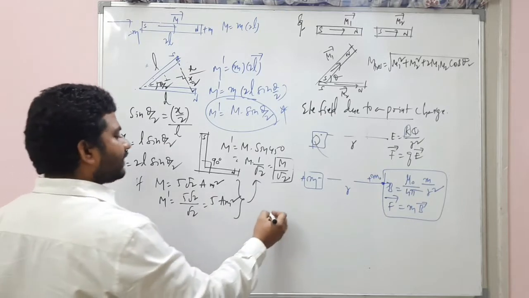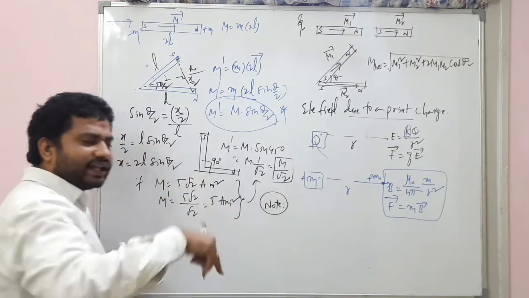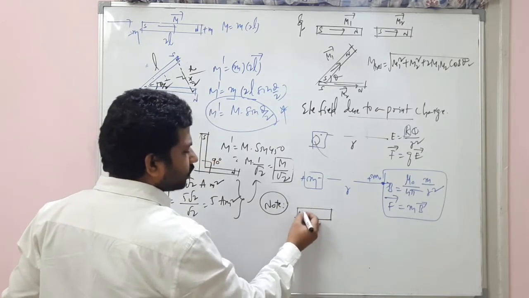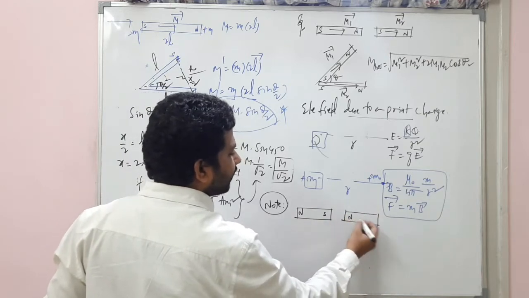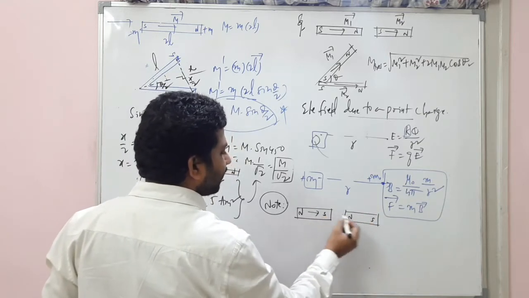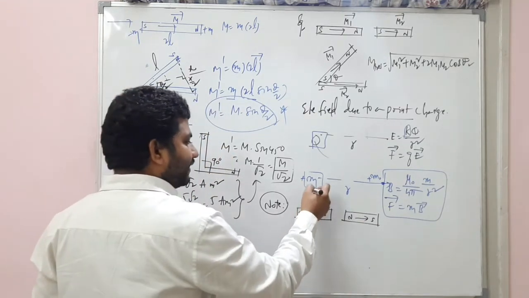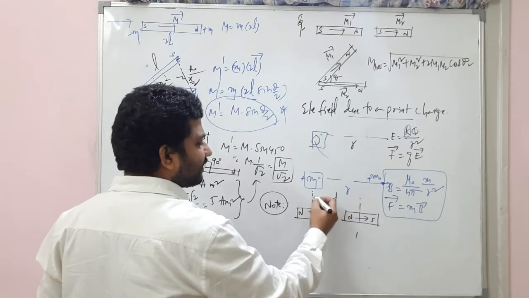Now one important note: in so many years in the NEET exam, this question was asked. Listen. There is a north pole and south pole, and there is another north pole and south pole here. This is the magnetic moment. Observe carefully: exactly at the middle of this magnet, there is a distance d.